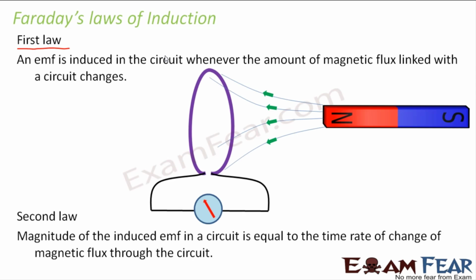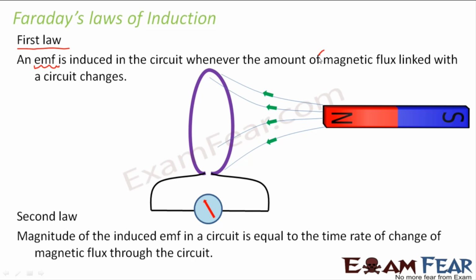So what he tried to say was that, when will this galvanometer show a deflection? When a current flows through the circuit. When will a current flow through the circuit? When there is a potential difference in this circuit, right? So induced EMF has to be there to produce induced current. I will not discuss in detail about EMF because this is something which we will discuss in our higher classes. So induced current will be there in this circuit whenever the amount of magnetic flux linked with the circuit changes.